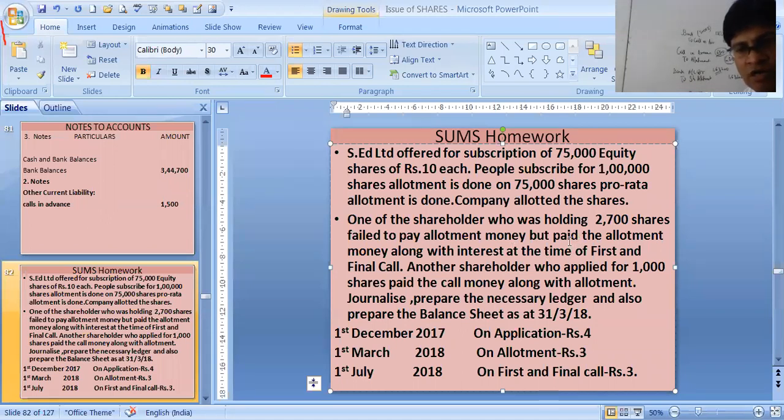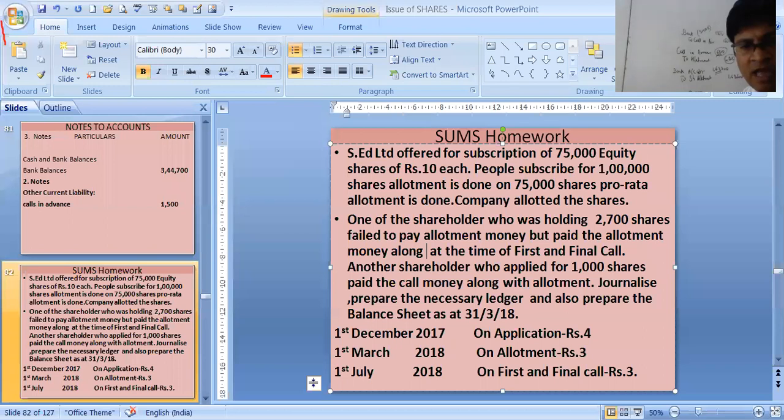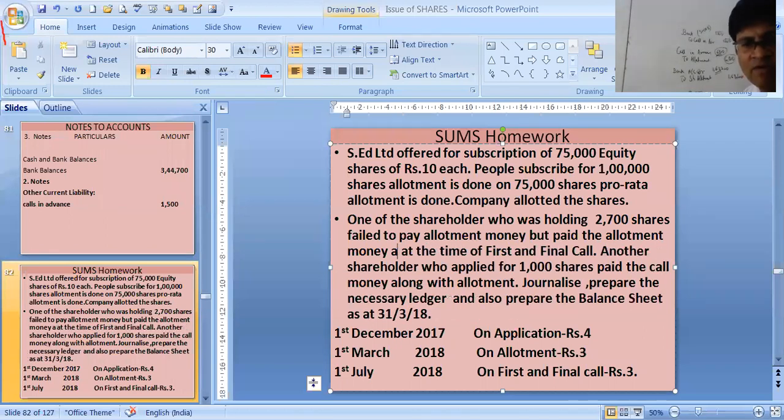Another shareholder who applied for 1,000 shares paid the call money along with allotment.